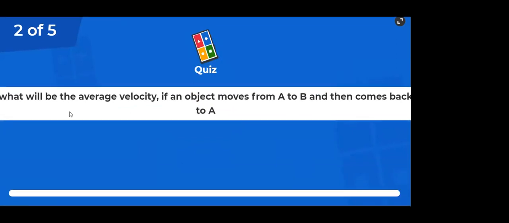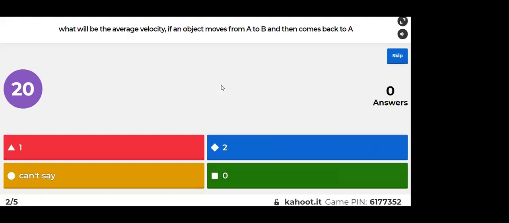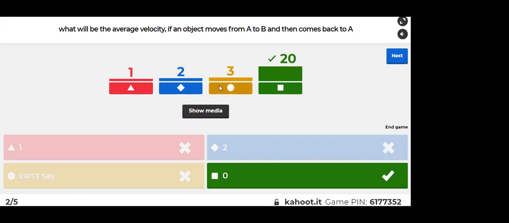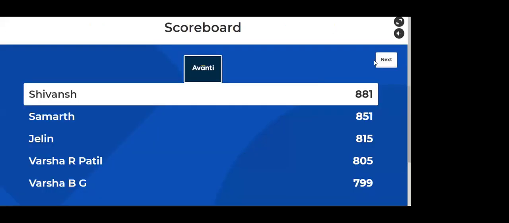What would be the average velocity? Correct. Still some students are making mistakes, guys. We have already played this. I remember we have already played this.